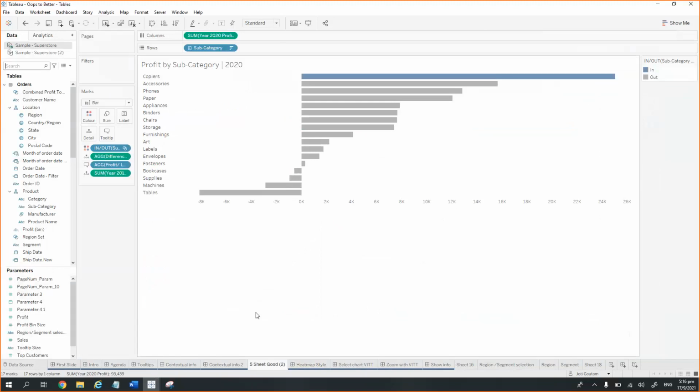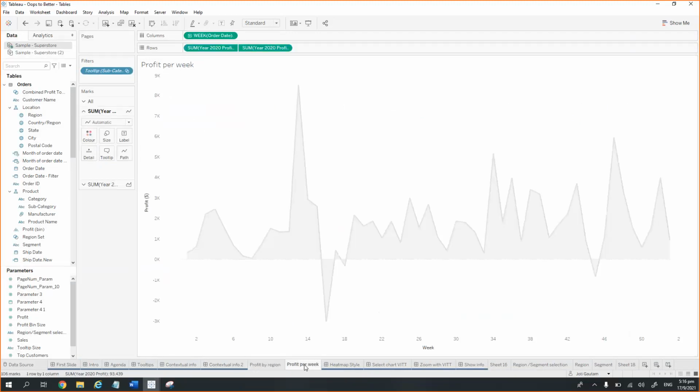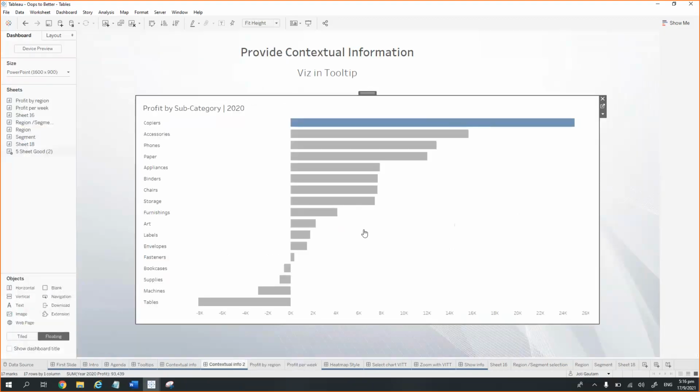This is the same good old chart. If I unhide the sheets being used here, this is the one chart which you saw in the tooltip, profit by region. We just normally create the profit by region. And then another one is the profit per week, which is also a normal line and area chart. But where we use them is that we go in here